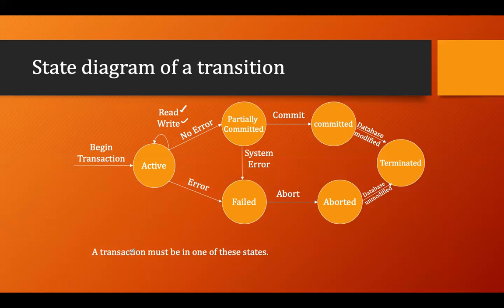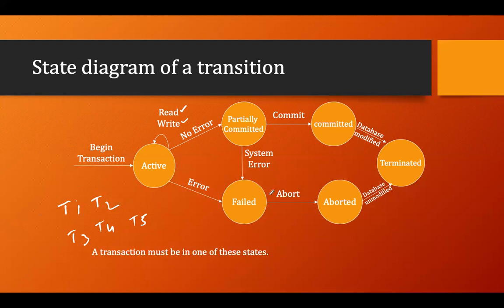So your transaction must be in one of the states. If I have T1, T2, T3, T4, T5, all these transactions may be found in any of the states at a particular time. Maybe transaction T1 is in a partially committed state.